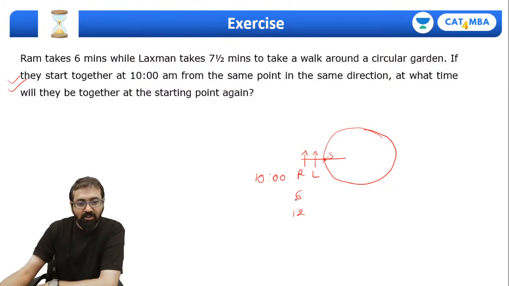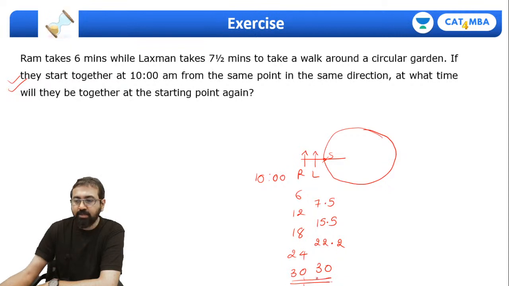Right? So Ram will keep coming to the starting point after 6 minutes, then 6 more minutes, that is 12 minutes, 18 minutes, 24 minutes, 30 minutes, and so on and so forth. Same way Lakshman will come for the first time. So he'll take 7.5 minutes. So I'll say 7.5, then double of 7.5, that is 15, then 22.5, and then 30. So can I say both of them will be together after 30 minutes? That is 10:30 they will be at the starting point again.